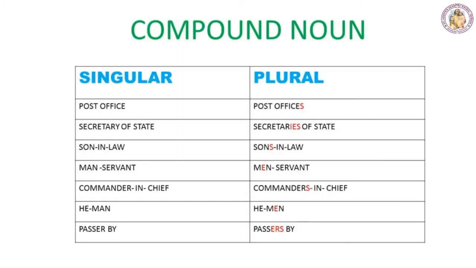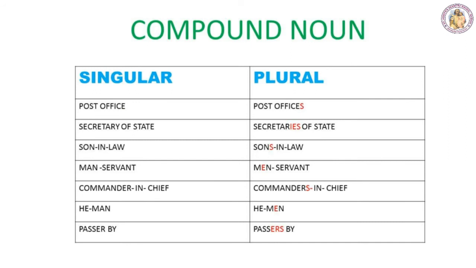Let us take a look at compound nouns. Here the main noun is made plural. For example, post office. The main noun is office, so this word becomes plural. Post offices. Another example, secretary of state. Here the word secretary is the main noun, so this word becomes plural.